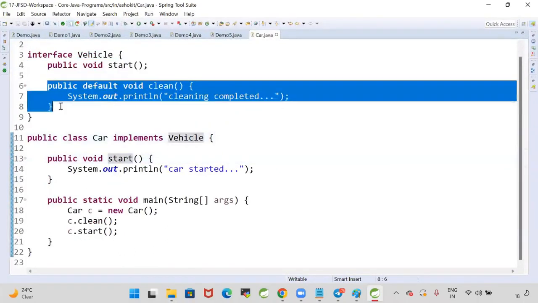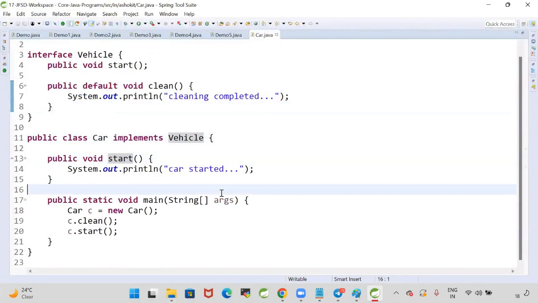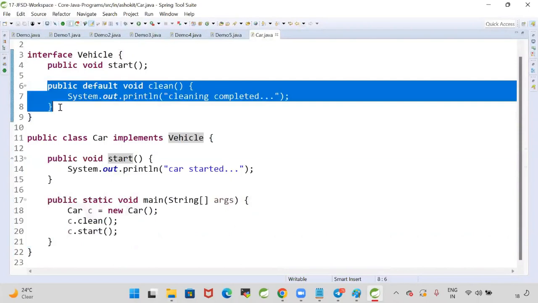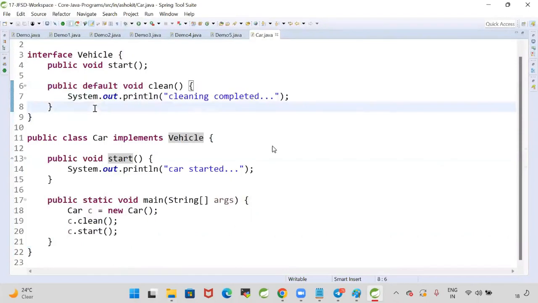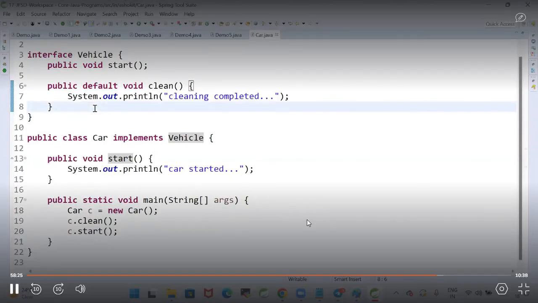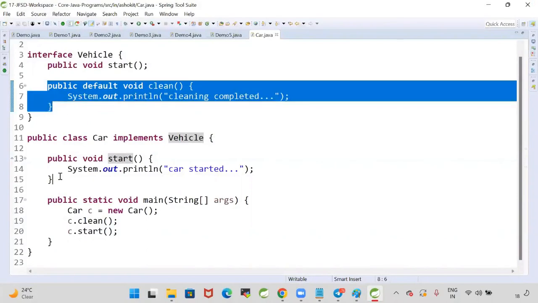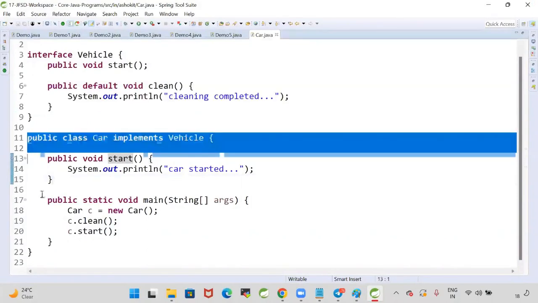Sir, default methods we understood. If you want to add new methods to the interfaces without disturbing the existing implementation classes, then you can go for default methods. Whenever you write a default method, the implementation classes can override it. When you don't like your parent method implementation, then you can override that method. Similarly, default methods we can override in the implementation classes.